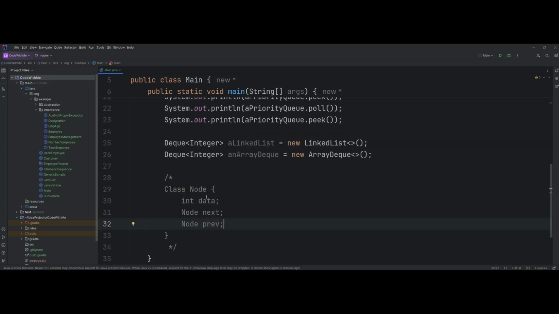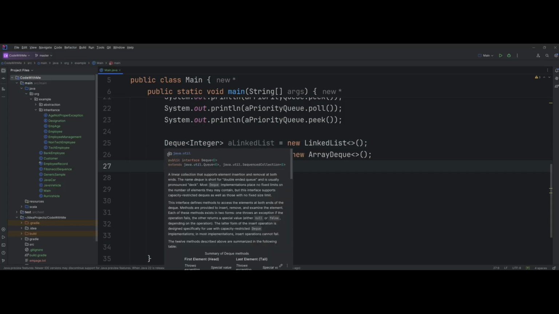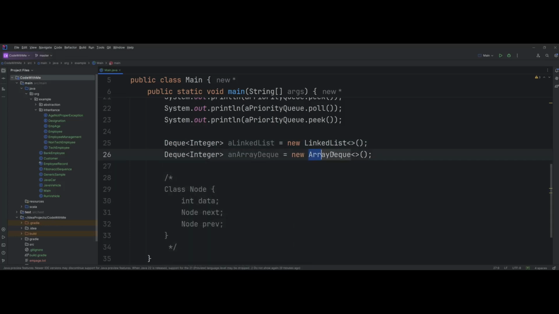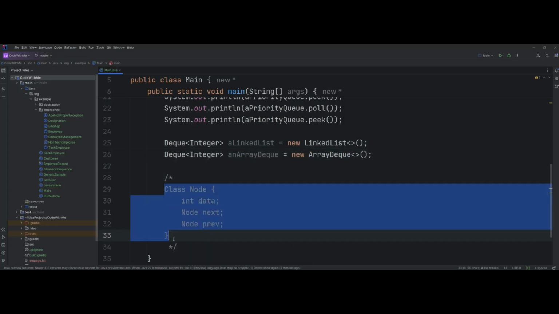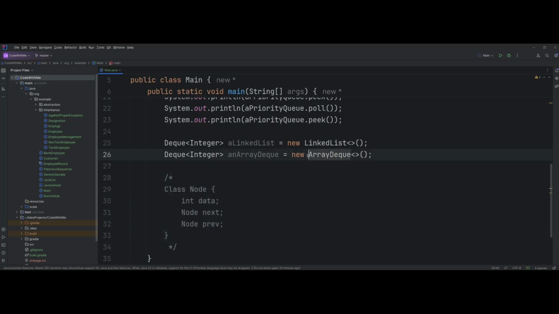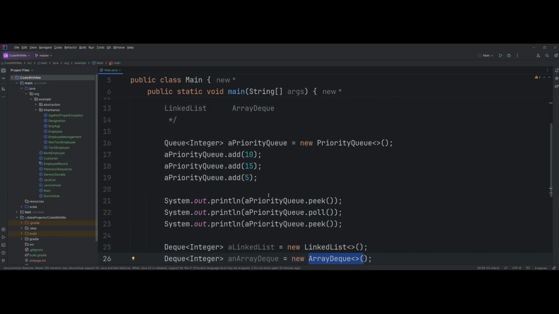So the very same thing. All the nodes are connected automatically by saying node.next is equal to the next node and node.previous equal to the previous node. So all of them are linked as a list, but it follows the Deque principle of insertion and deletion. Basically double-ended insertion, double-ended deletion. Same thing with the array Deque, just that instead of a linked node, it's going to be a normal array which will be ever expanding. Okay, I hope this clarifies a lot of things.